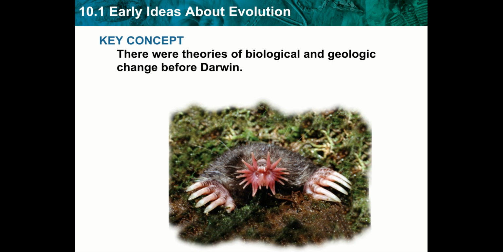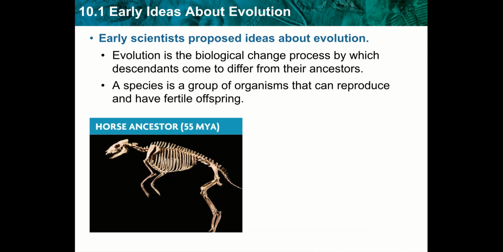And in semester two, we're going to start with chapter 10, which is the principles of evolution. We're going to do two sections today. The first one's going to be a little bit about the early ideas of evolution and how there were some changes biologically and geologically before Charles Darwin. And then section two is going to talk about Charles Darwin and his observations that he made when he took a voyage to the Galapagos Islands. So let's go ahead and get started.